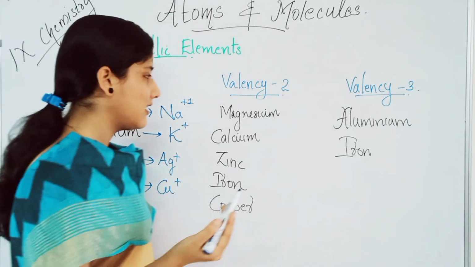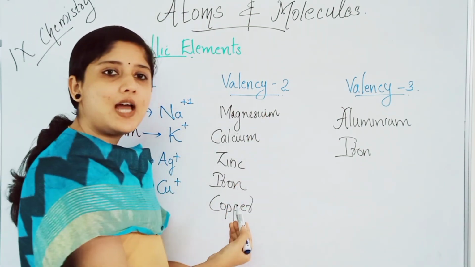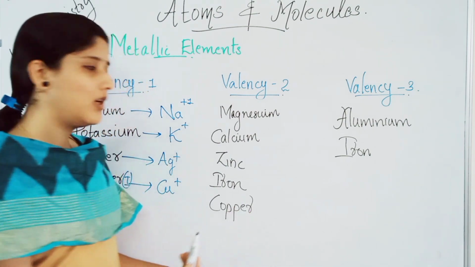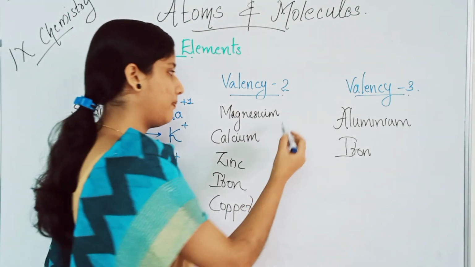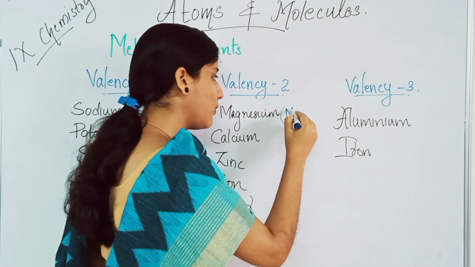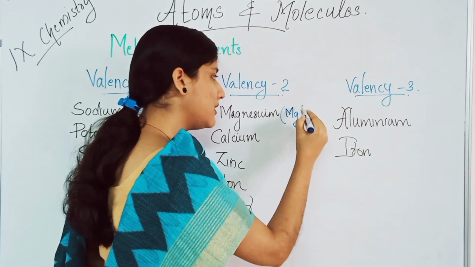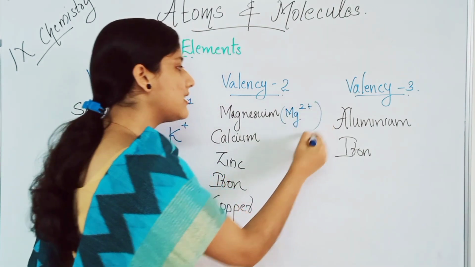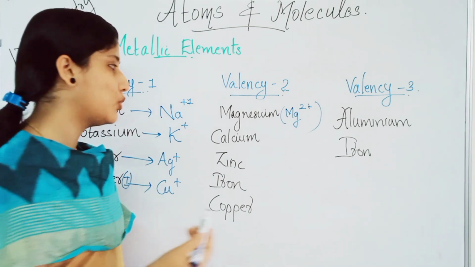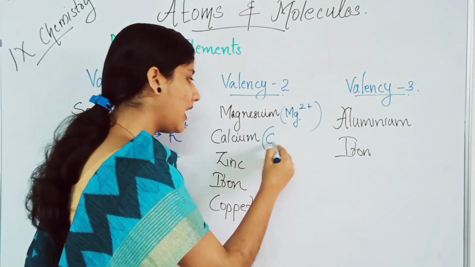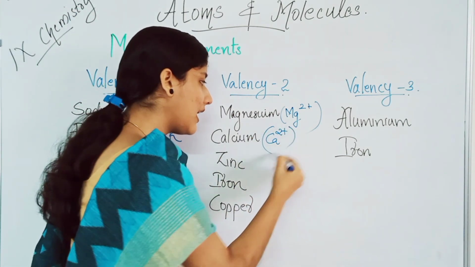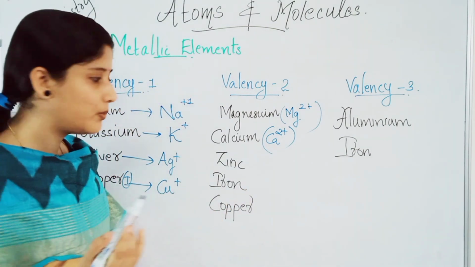The next are metallic elements with a valency 2. The first one is magnesium. The magnesium symbol is Mg. So Mg 2 plus, since the valency is 2. Calcium is Ca 2 plus. Calcium shows the valency of 2.